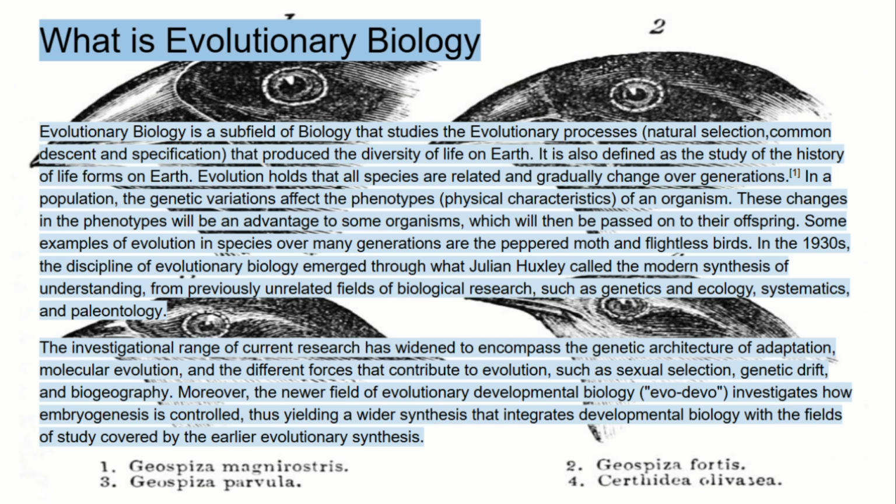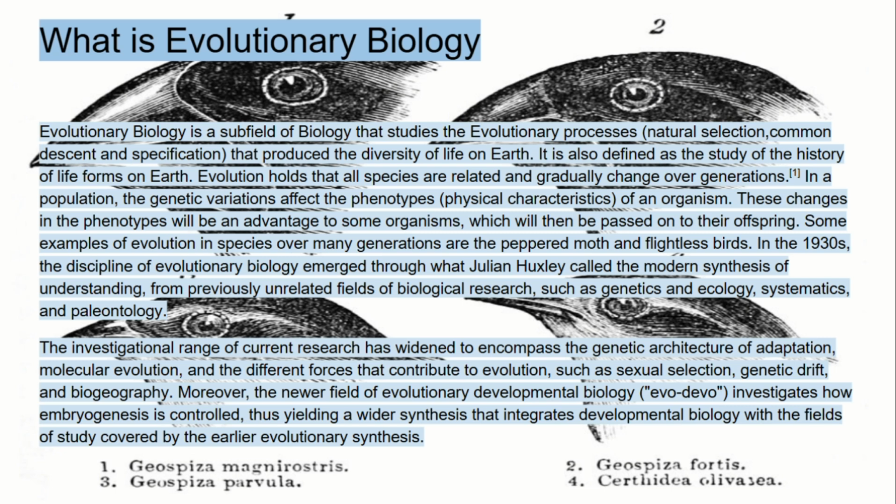In the 1930s, the discipline of evolutionary biology emerged through what Julian Huxley called the modern synthesis of understanding from previously unrelated fields of biological research, such as genetics and ecology, systematics, and paleontology.